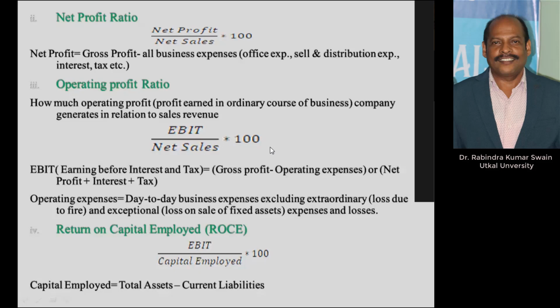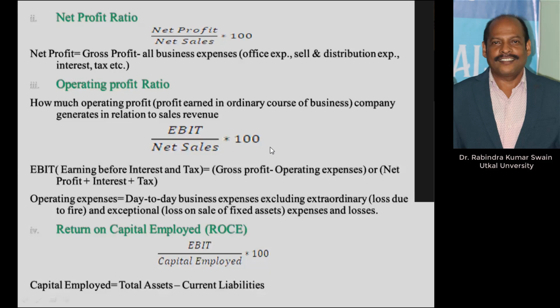So you calculate net profit before tax, then net profit after tax. If you deduct tax, then you will get net profit. So finally, cost of goods sold will be deducted from net sales, and all other expenses which have not been considered will be deducted now, including tax, to find out net profit.